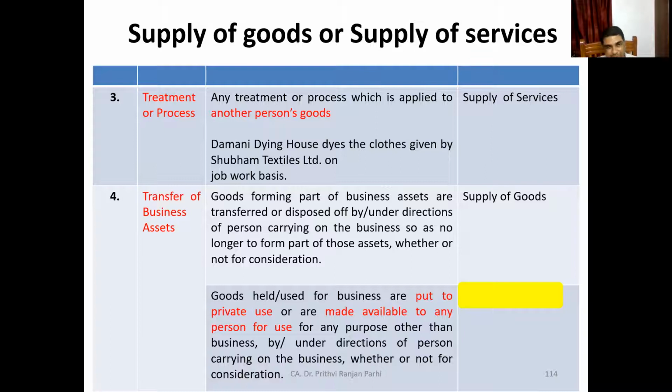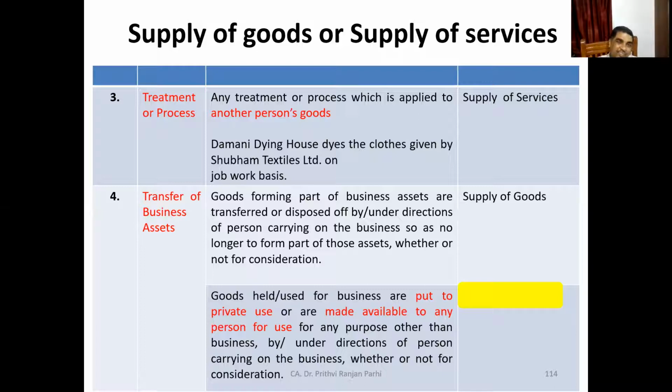Now, next situation. Goods held or used for business, but put to private use. It is business goods, but put to private use, or made available to any person for use. For what purpose? It is made available for use for any purpose other than business, by or under direction of the person carrying on the business, whether or not for a consideration.